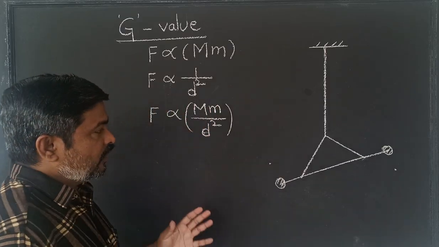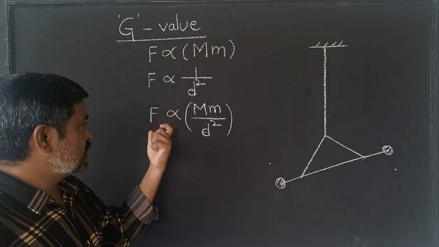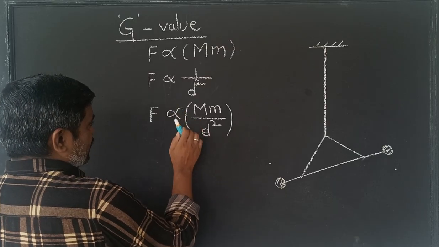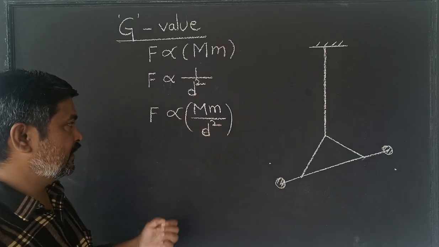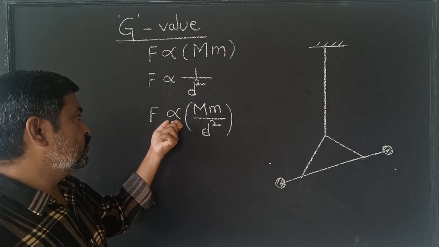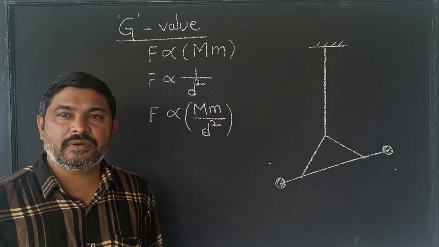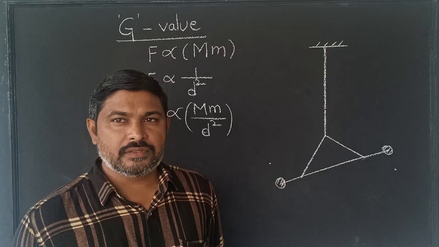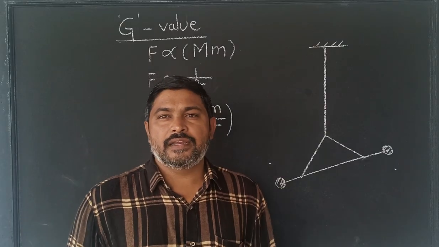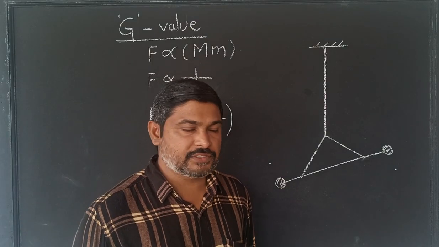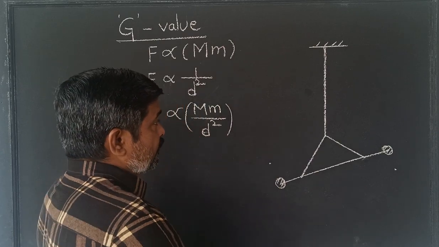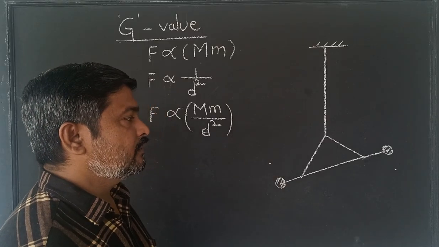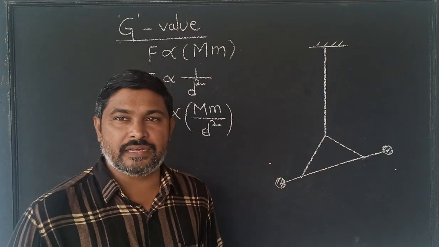He found that constant value, because we know the proportionality. To have the proportionality relation, you can remove this proportionality constant by keeping one constant and making it equal, based on physical relations. How is that? Suppose this is the model which was used by Henry Cavendish. He found that G value.